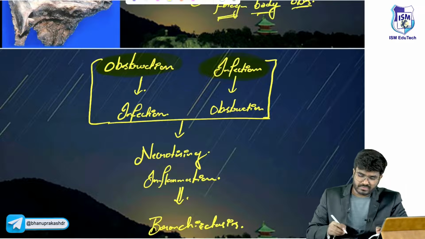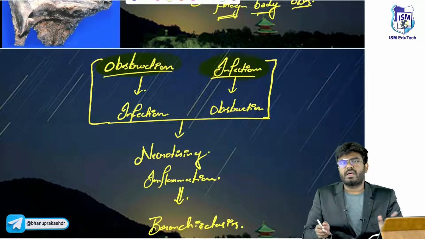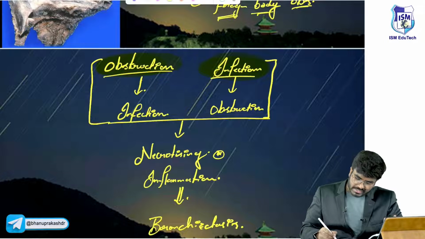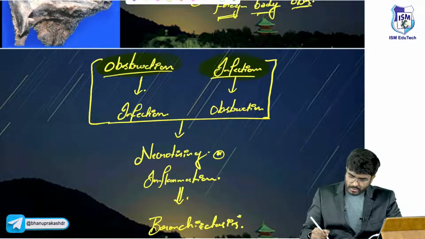This was the question asked. What is the first event? The event can be infection or can be obstruction. At the end of the day, there is a necrotizing inflammation of the bronchi leading to bronchiectasis.